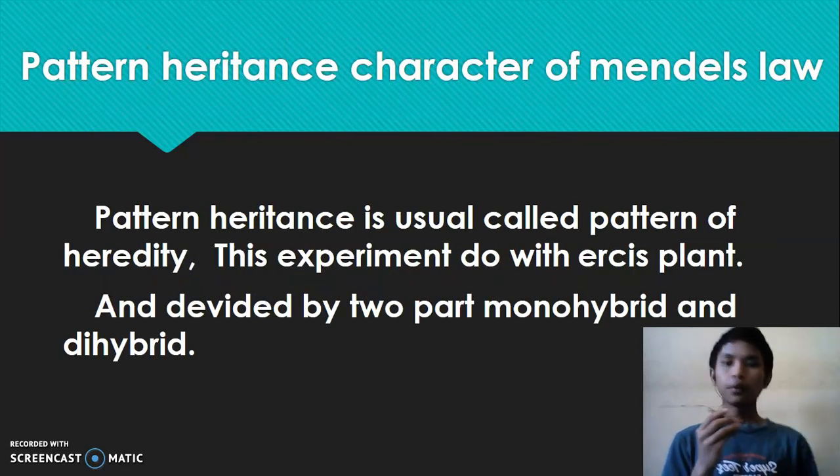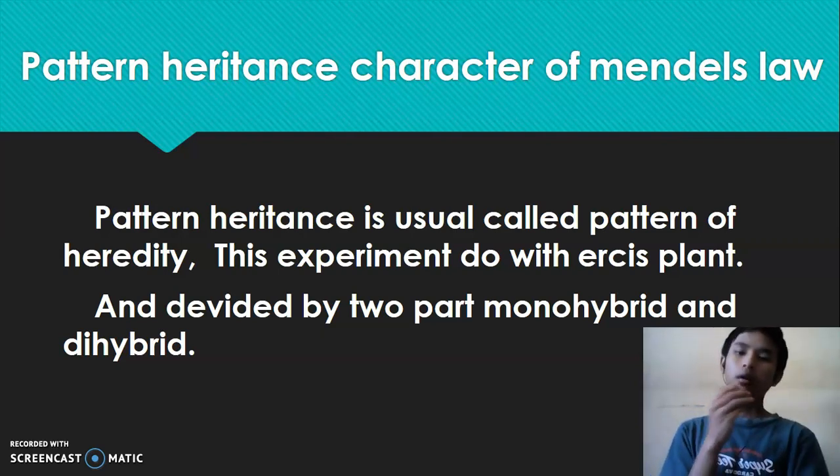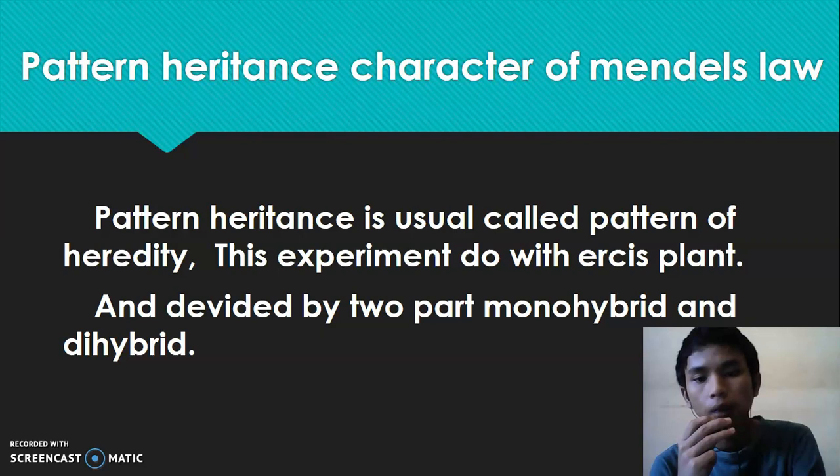Next, the pattern of inheritance of characters in Mendel's law. The pattern of inheritance is usually called the pattern of heredity. This experiment was done with pea plants and divided into two parts, monohybrid and dihybrid.